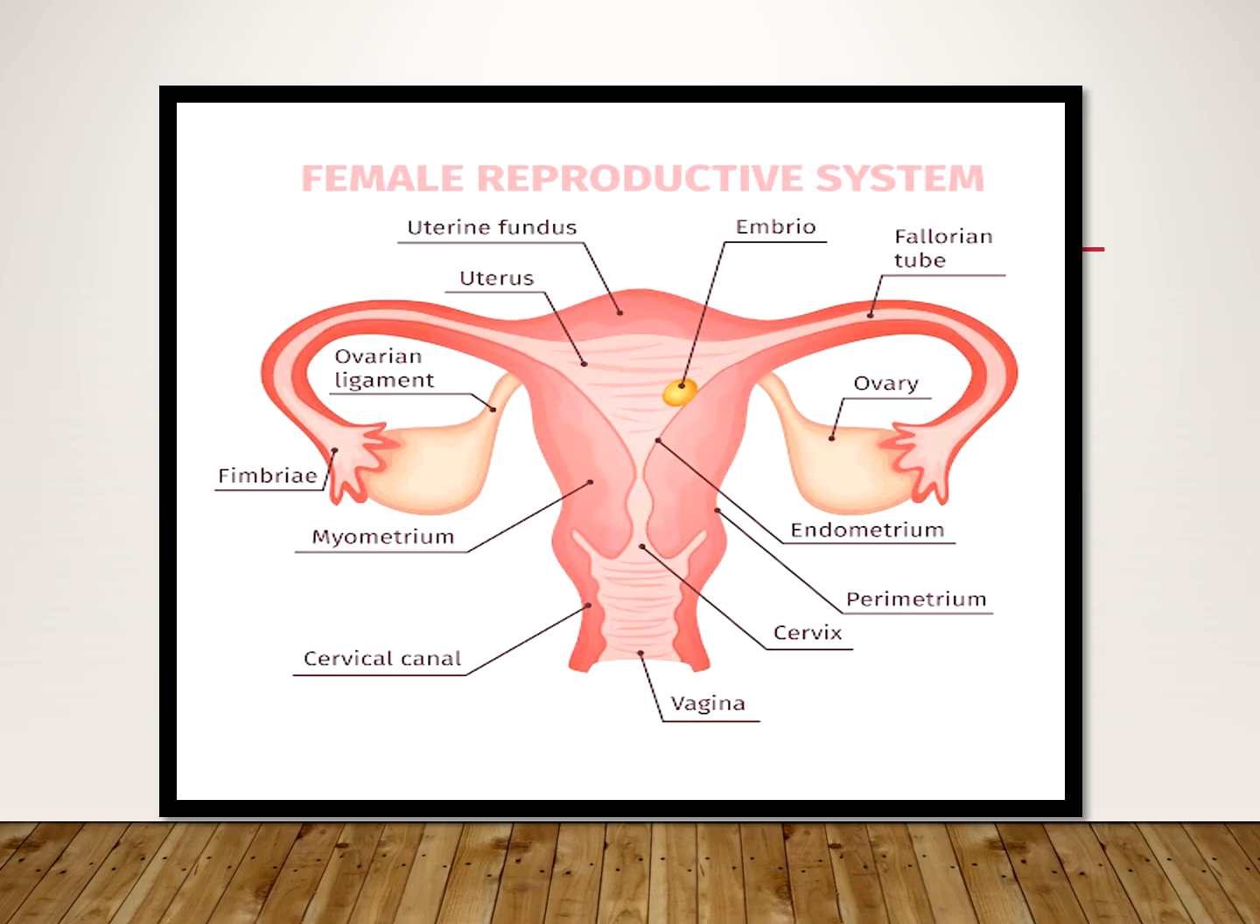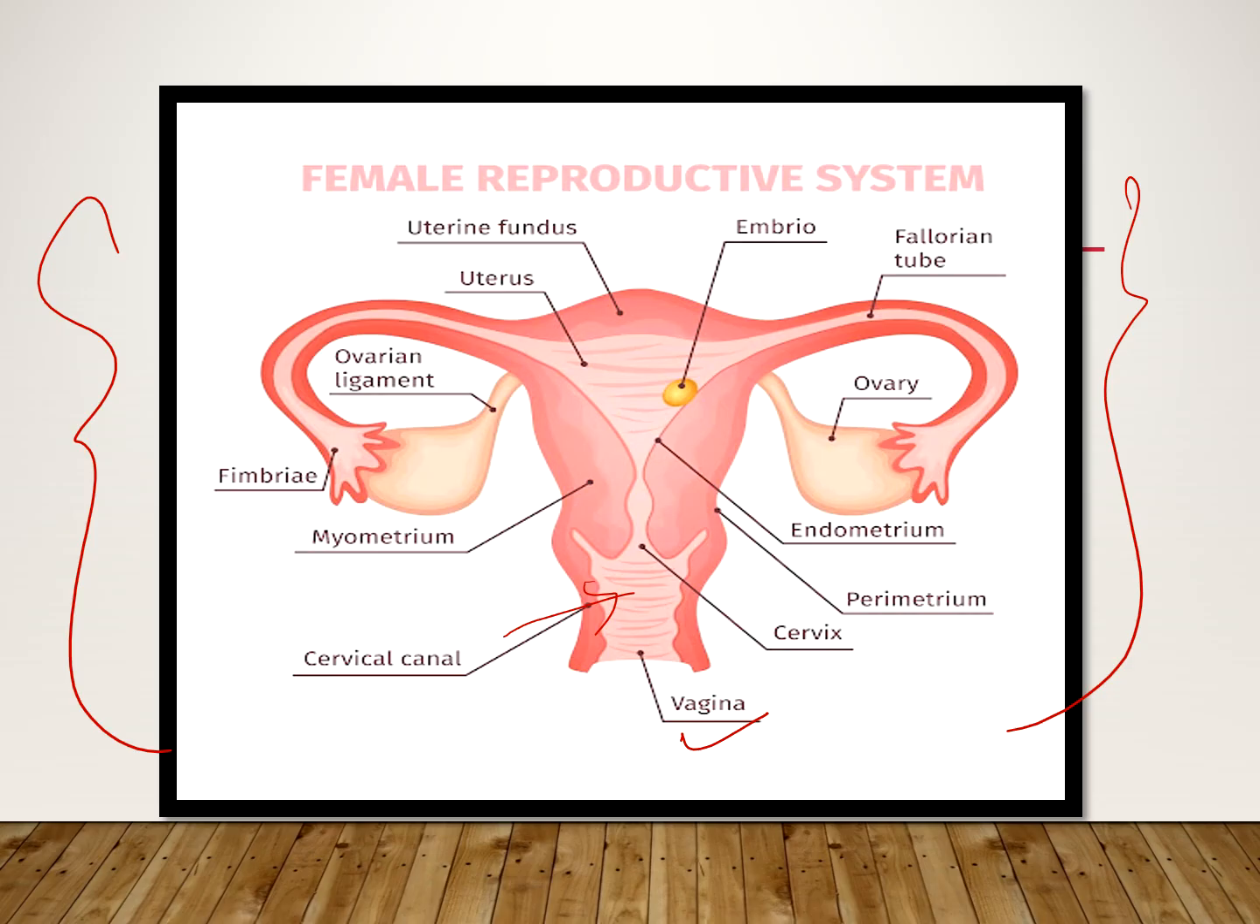This is a very nice and beautiful diagram which has to be practiced well, and please learn all these labelings. This is vagina, this is the cervical canal, this is cervix or the opening, this is perimetrium, this is endometrium, and this is myometrium. So these are the layers of the uterus. Perimetrium is the outer layer, endometrium is the inner layer, and the myometrium is the middle layer.